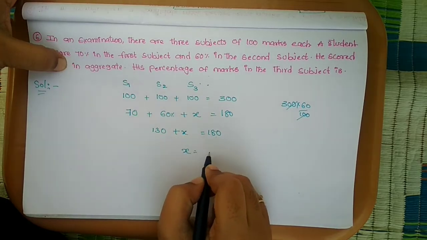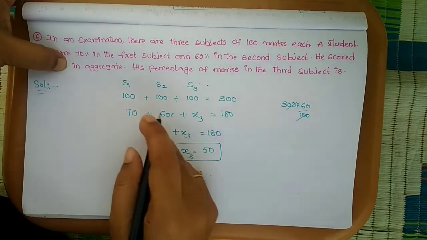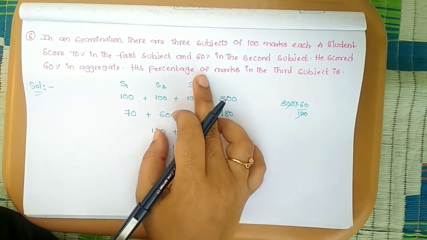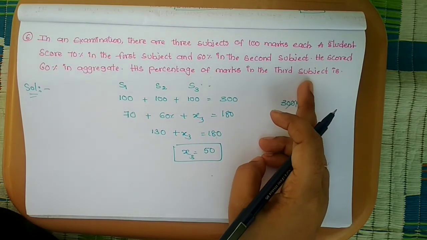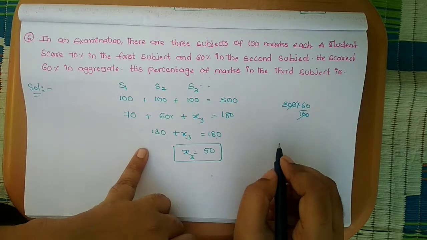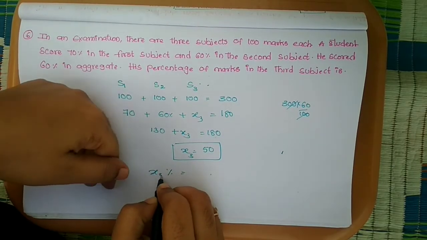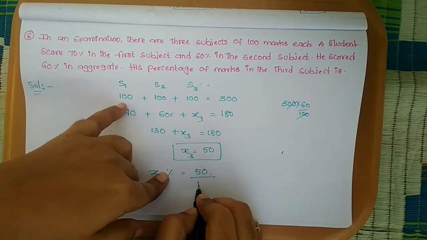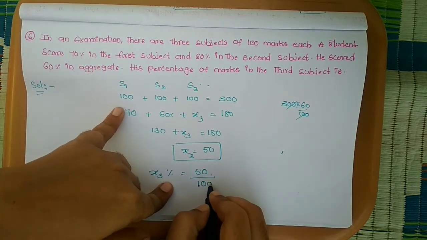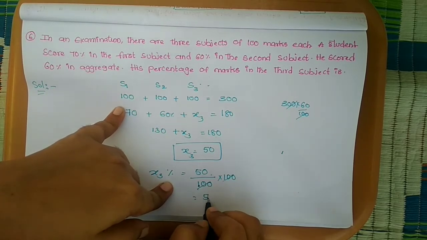So x is equal to 180 minus 130, 50. So the third subject he gets 50 marks. The percentage of marks required in the third subject is 50. Percentage, right? He gets 50 marks out of 100 into 100, so 50%.